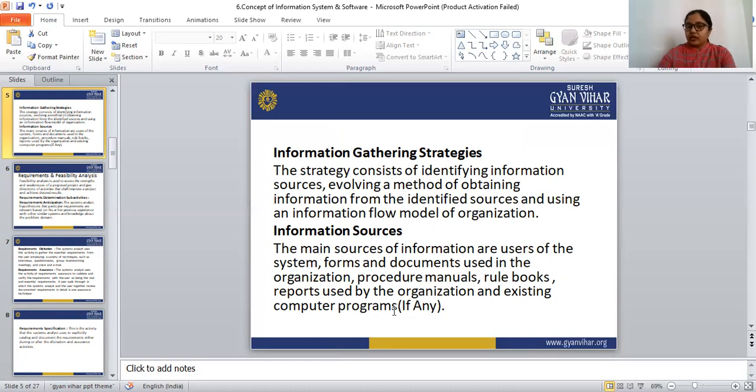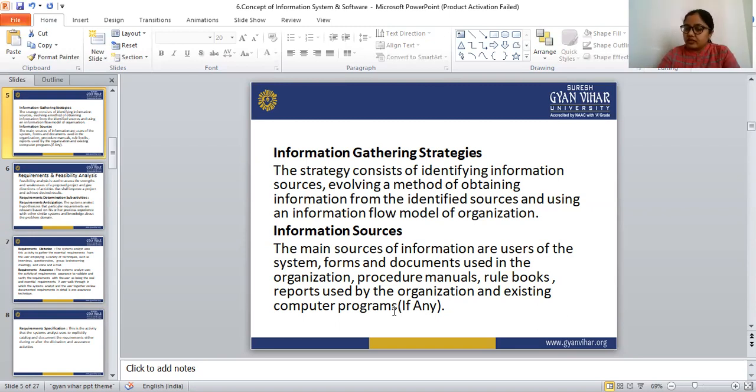So we have to know the information gathering strategy. The first step is to identify the information sources. Then we have to develop a method for obtaining the information from the sources.